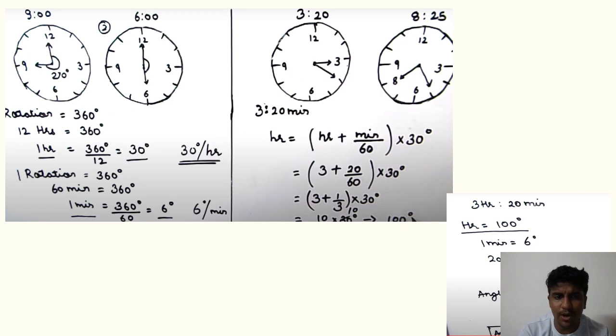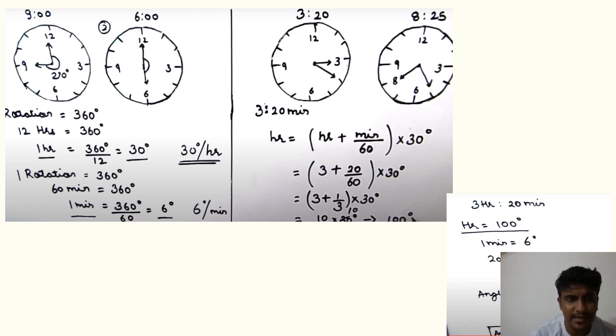Next up we have some clock figures. They give you certain timings and tell you to find out how many hours or how many minutes are involved, like what the conversion is. Here it is very easy.